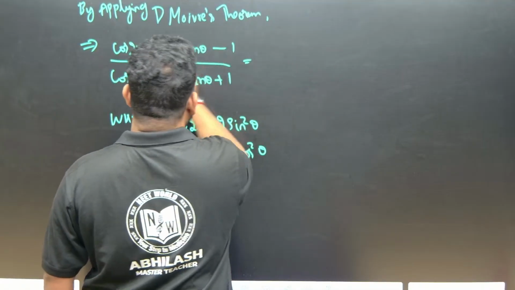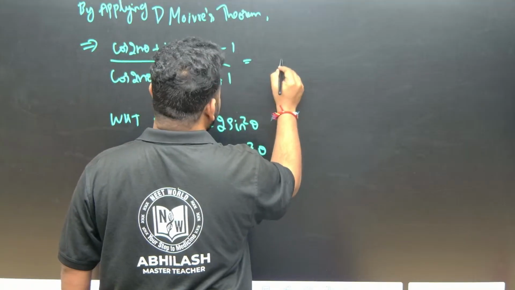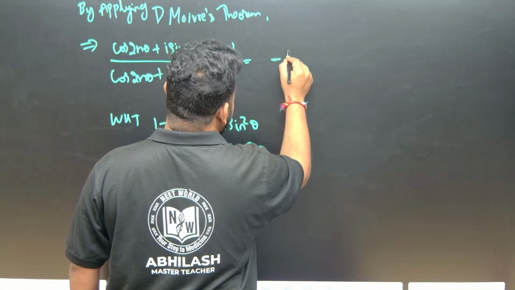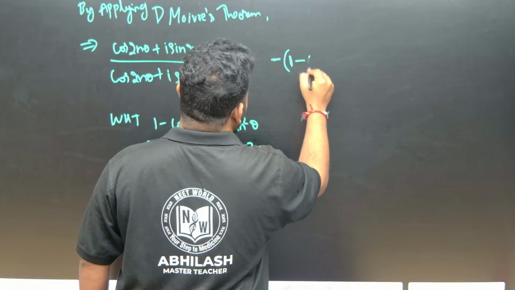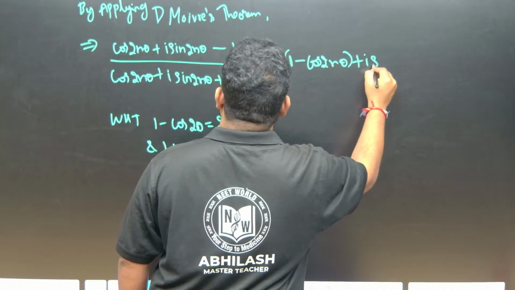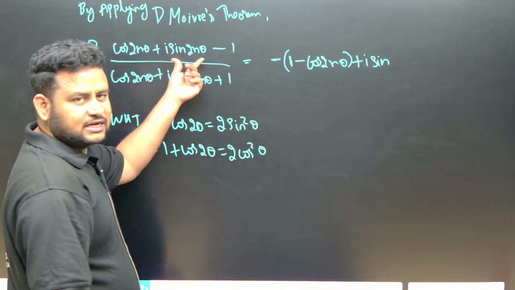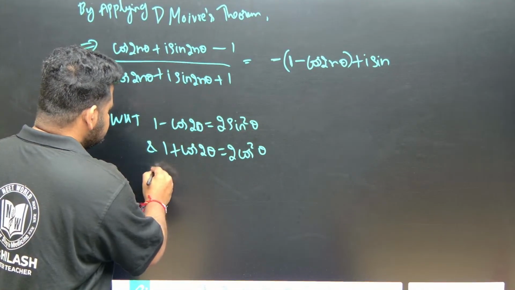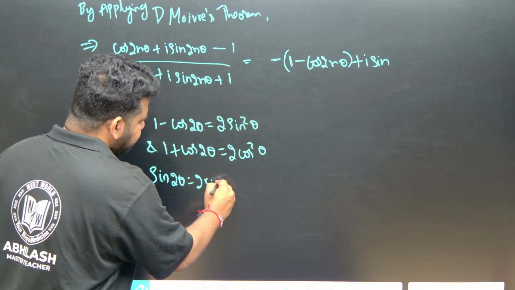This cos 2n theta minus 1 is there, correct? I can write this as minus 1, I can take it outside. This will become 1 minus cos 2n theta plus i sin 2n theta. So we also know that sin 2 theta can be written as 2 sin theta cos theta.